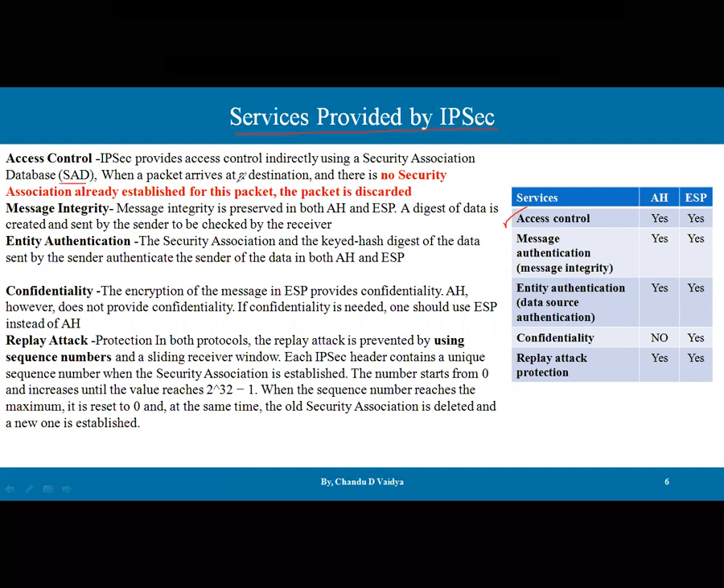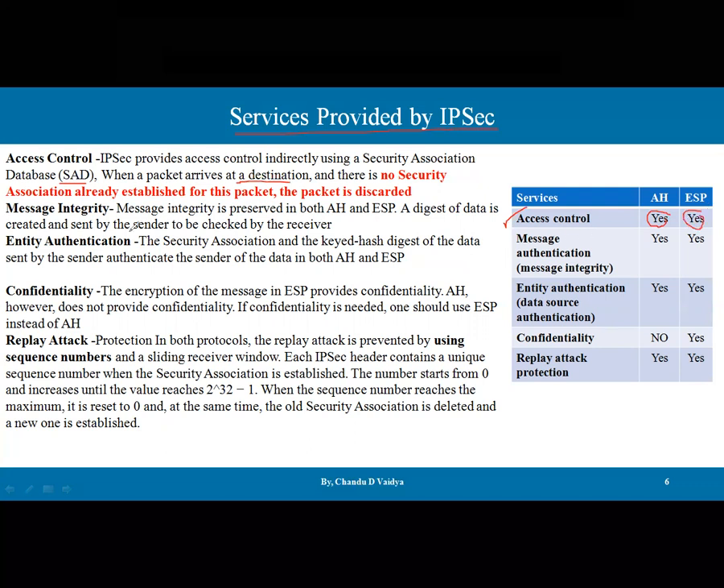When a packet arrives at the destination and no security association has been established for the packet, it is discarded. It is obvious that we say the data packets are secured, but if the receiver receives data packets without any security, the packets are obviously going to be discarded. So they are discarded in both protocols, the AH protocol and the ESP protocol.